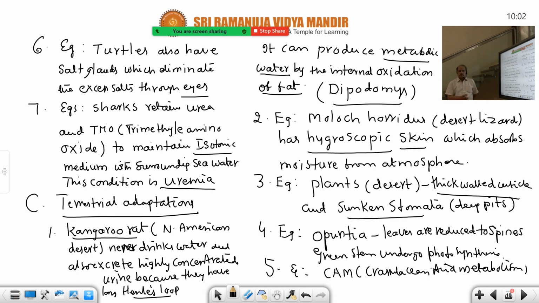In this, stomata open during night time and close during daytime to prevent the evaporation of water. So that is called CAM. If you want, you can write down: stomata open during night time, nothing to worry, and close during daytime.